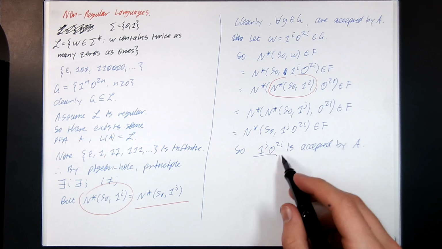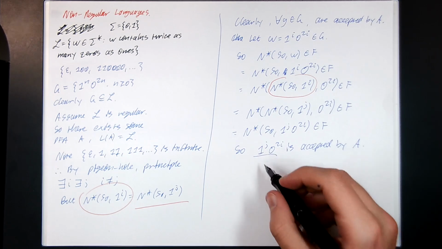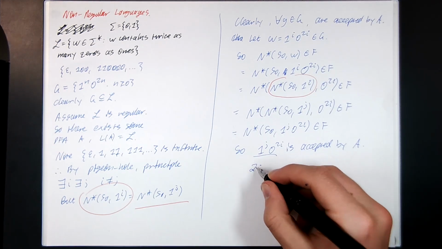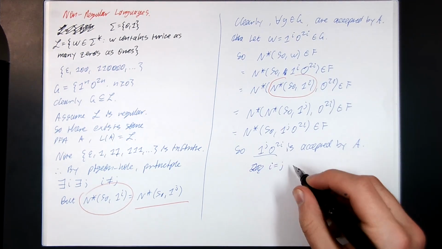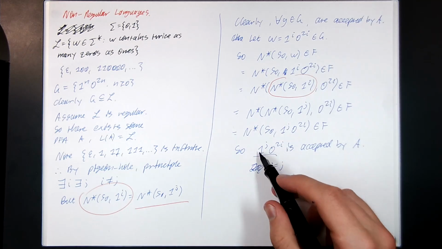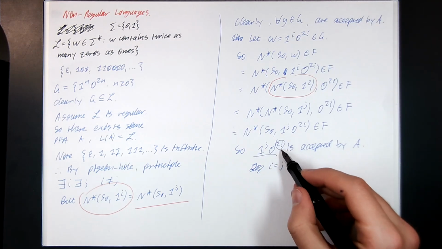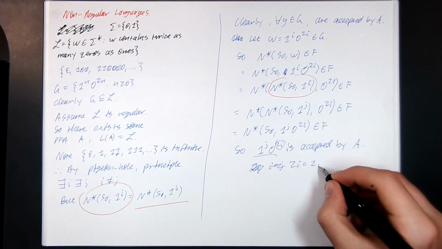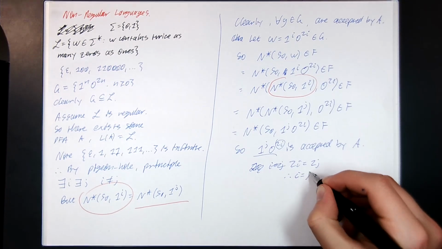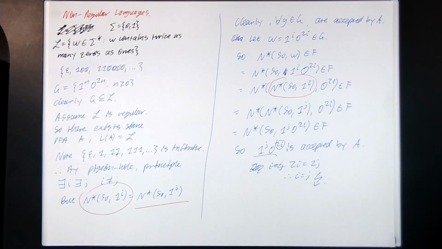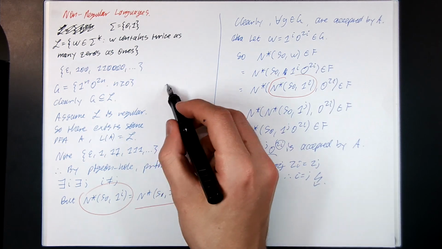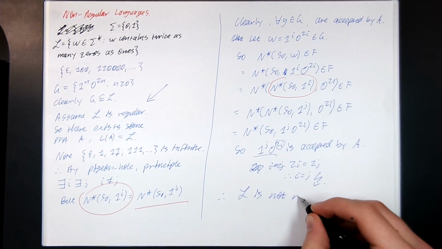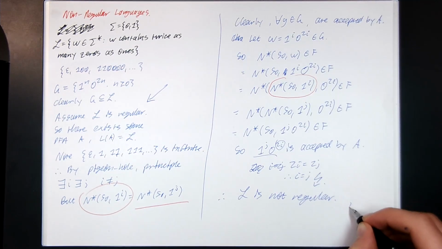For this string here to have twice as many zeros as ones, it must be the case that i is equal to j, right? Because if we want this thing to have twice as many zeros as ones, 2i has got to be exactly twice as big as j. That is to say, 2i must be equal to 2 times j. Therefore, i equals j. Uh-oh, contradiction, same as before. We made a bogus assumption. Where is it? Here it is. Therefore, L is not regular. There we go.